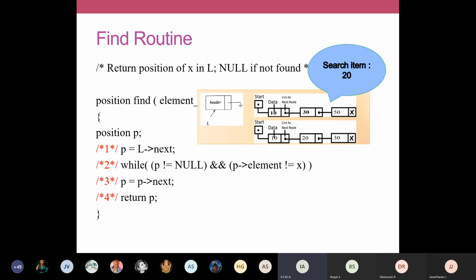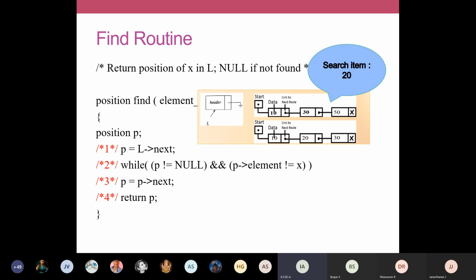So p is equal to p arrow next, but p arrow next holds a null value. Now p has become null. So when I reach the last node, our p becomes null. When I'm testing the while condition once again, what will happen? Your p has become null. We have reached the end of your list.